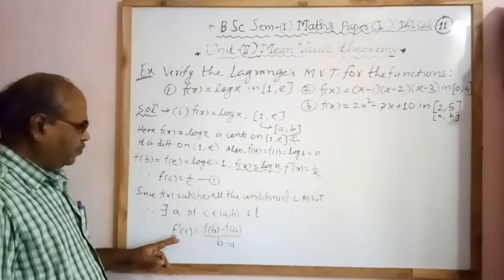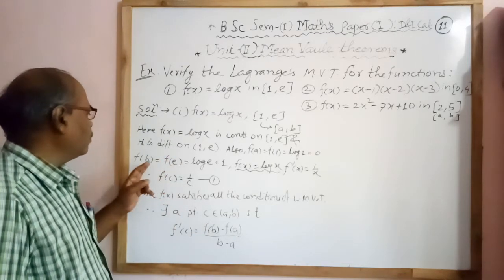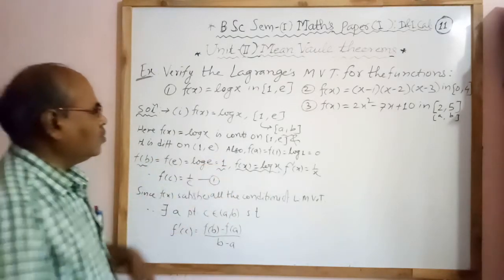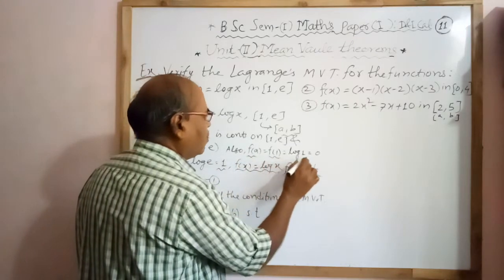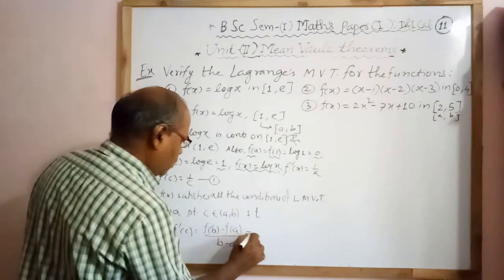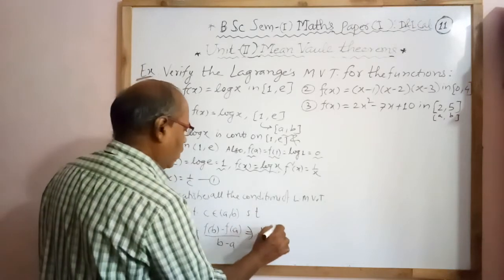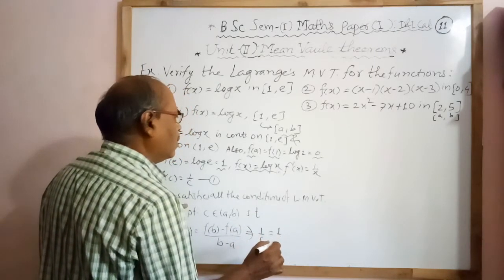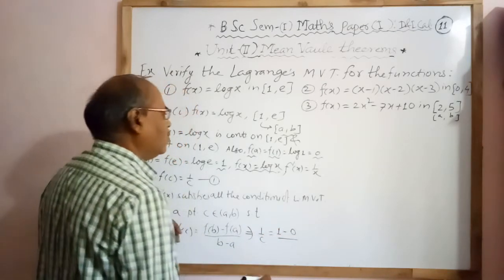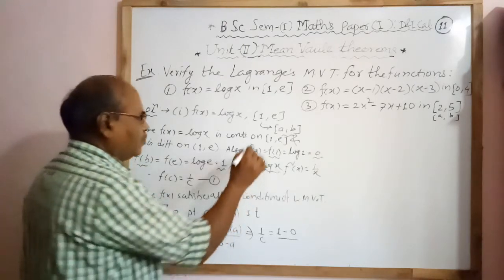Now I put the values. f dash of c equal to 1 by c, f of b equal to 1, f of a equal to f of 1, which is equal to 0. Therefore f dash of c we have 1 by c, f of b equal to 1, then f of a 0, divided by b minus a, that is e minus 1.